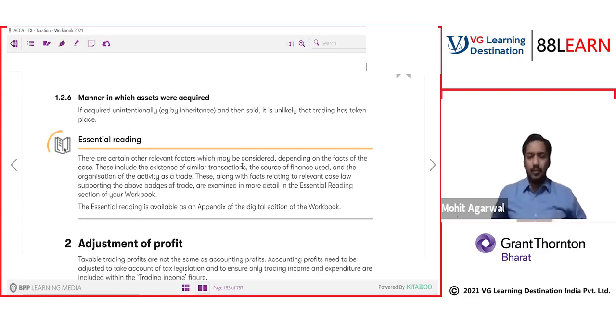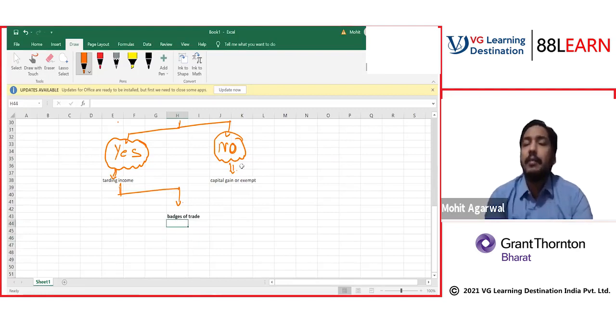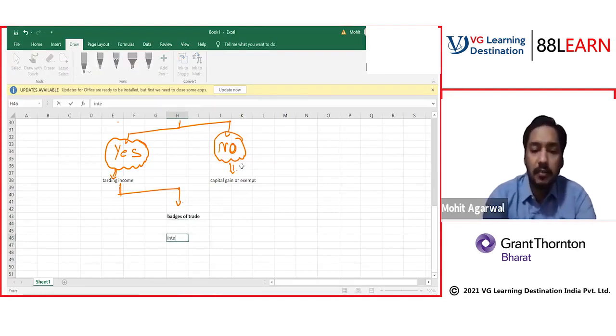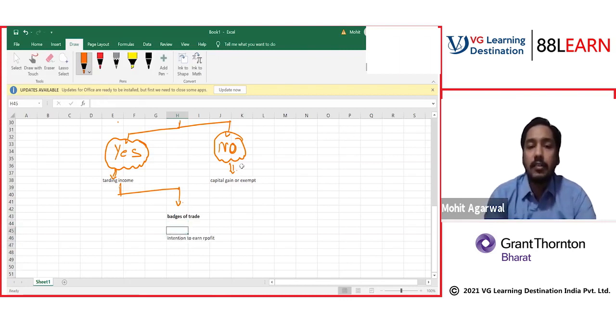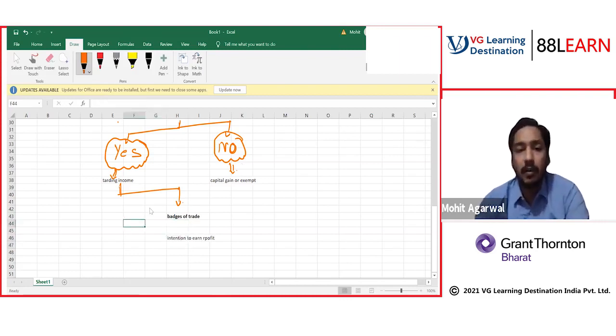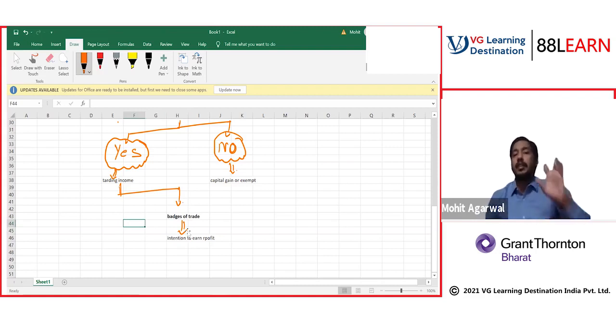So these are the badges of trade. In short, in crux, remember one thing: there are various factors, but the main thing is intention to earn profit. If your intention is to earn profit from the transaction, then I will say that the transaction is a trading activity. Correct?